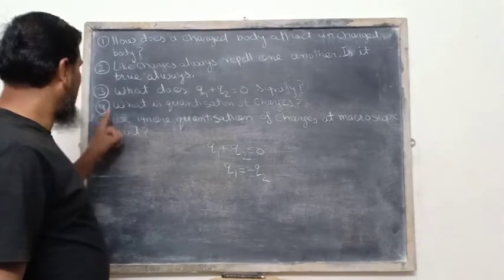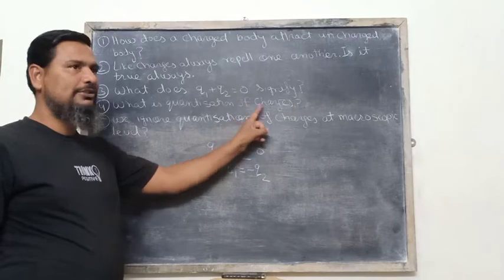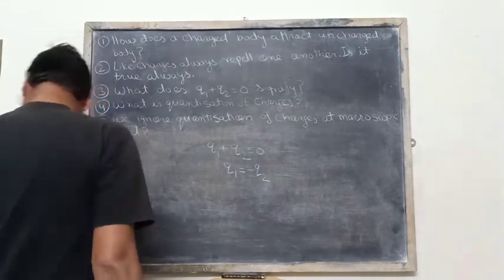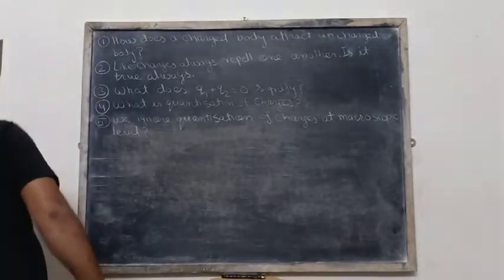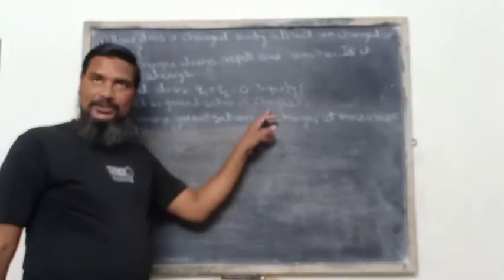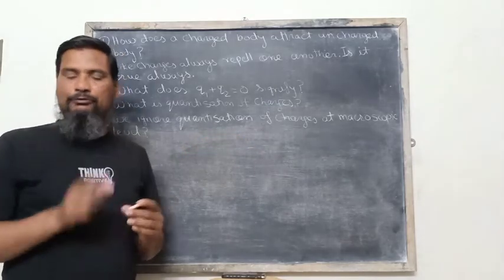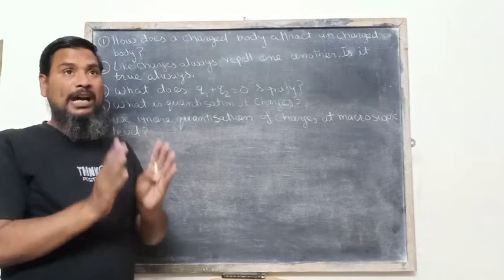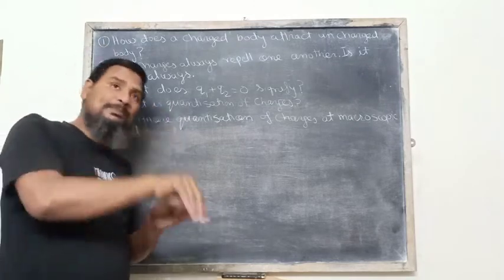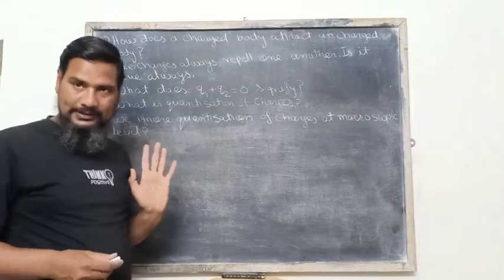Now we shall discuss question number 4. What is quantization of charges? We have all discussed the quantization of charges. What is one quanta? The minimum amount of charge by which a body can be charged, that is one electronic charge. This is called one quanta.